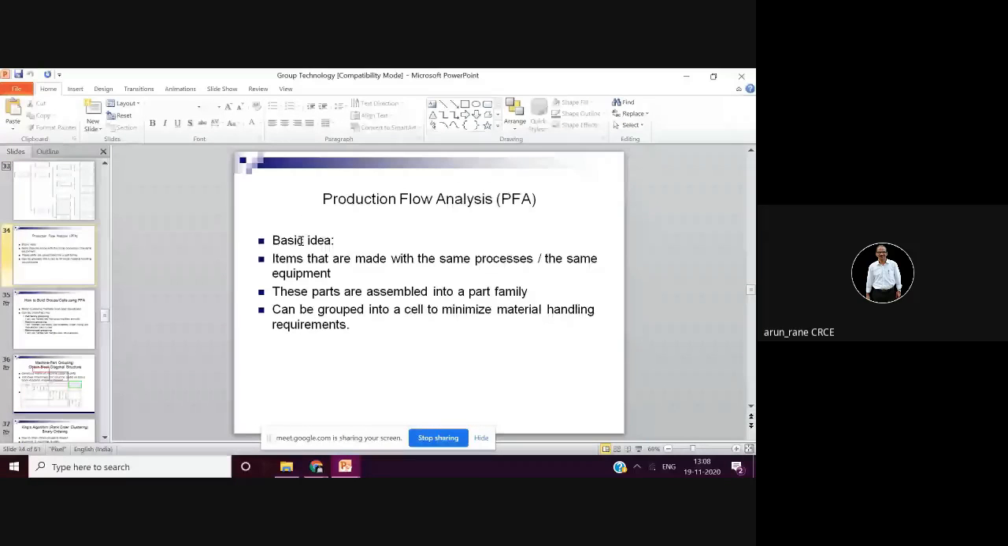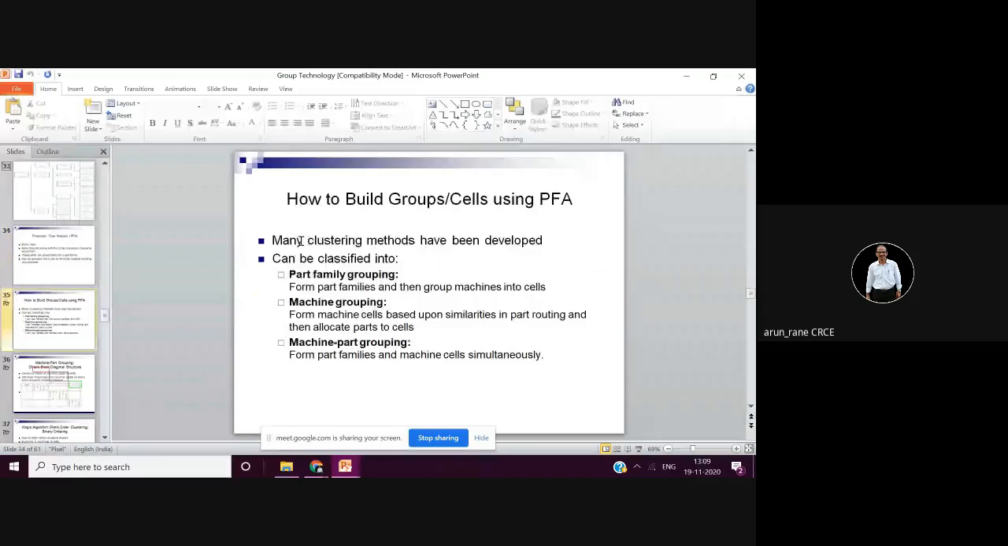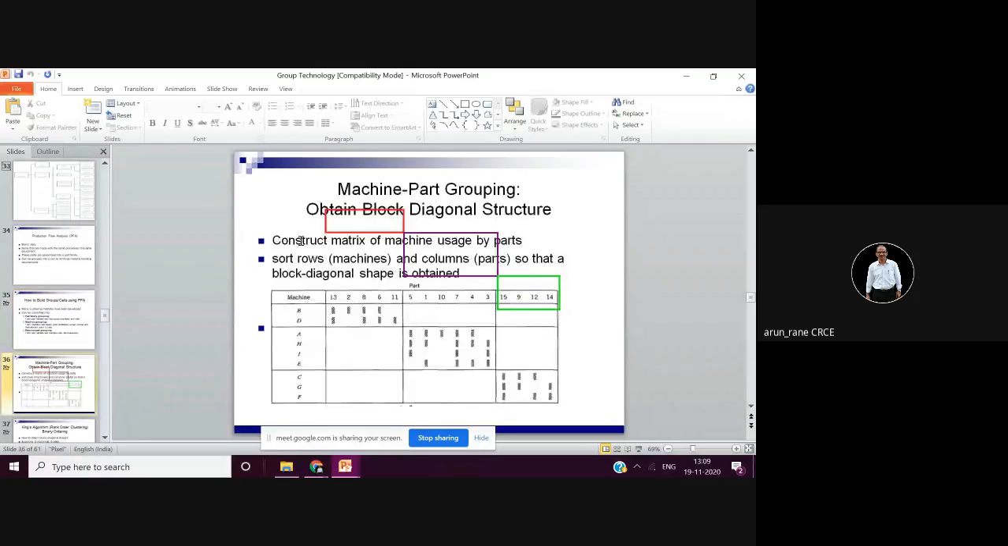Again, PFA, from the examination point of view, is also important. PFA is nothing but production flow analysis. That is, you are generating the layouts as per the flow, how the material is flowing, and there are some algorithms. That algorithm will give rise to the layout.